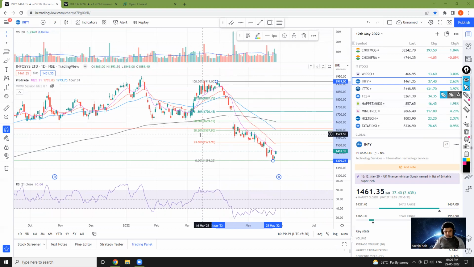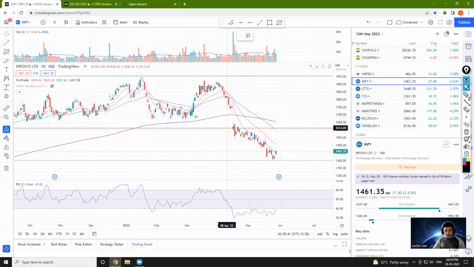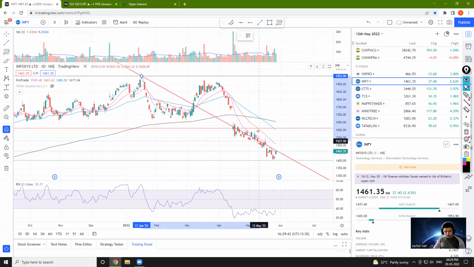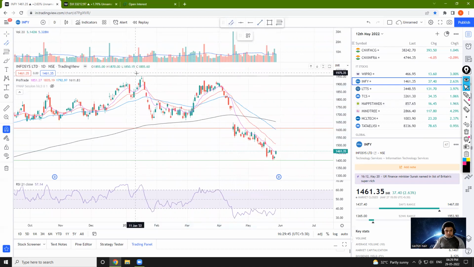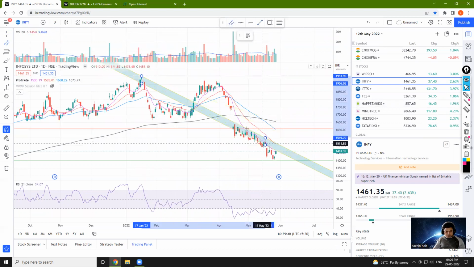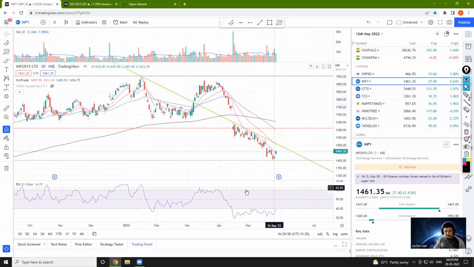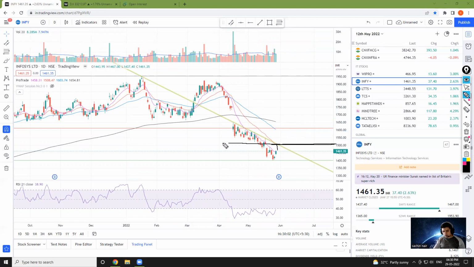Another thing, if you want to combine here, from this point to this point, I can draw a trend area. So if I say bare minimum, we go and hit this trend area, which is also the 21 EMA resistance. So bare minimum, you will get a target of 1500.